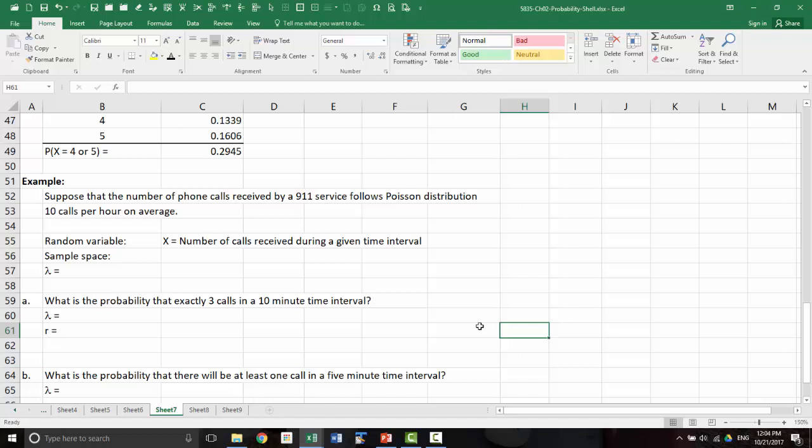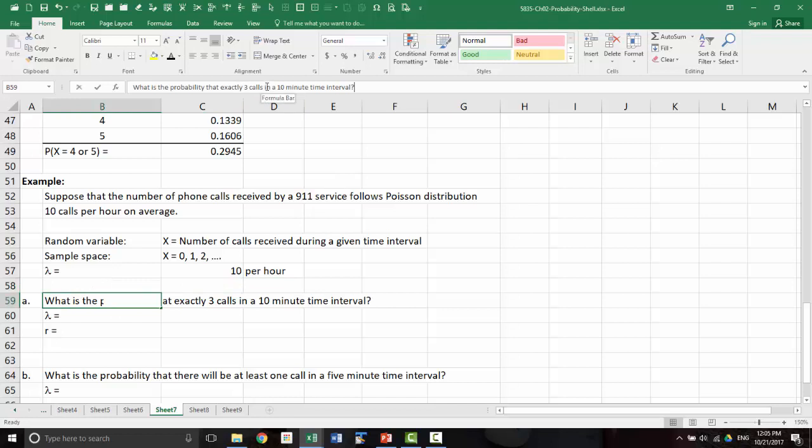Now sample space is what are the possible values for x? 0 or 1, 2, and on and on. And lambda is 10. You have to specify this is 10 per hour. Now what is the probability that exactly 3 calls are received in 10-minute interval?